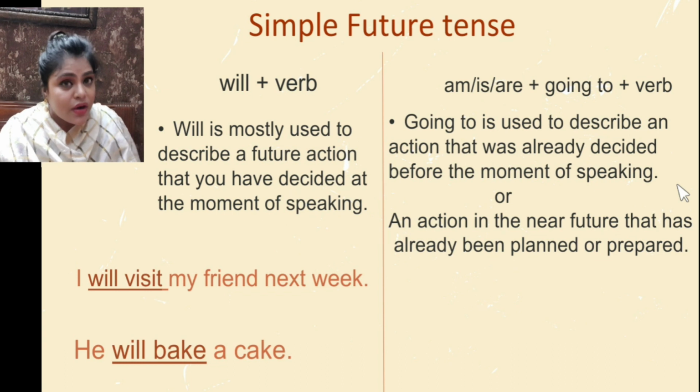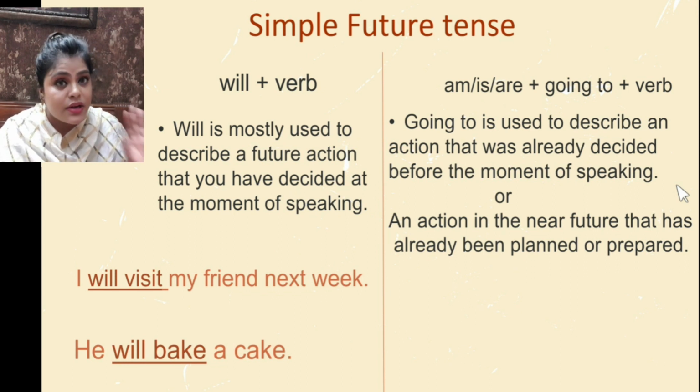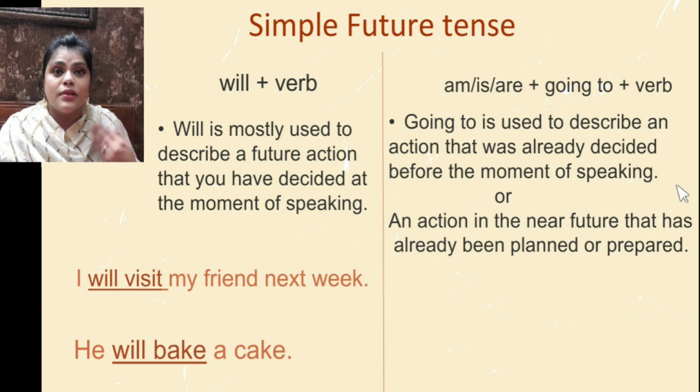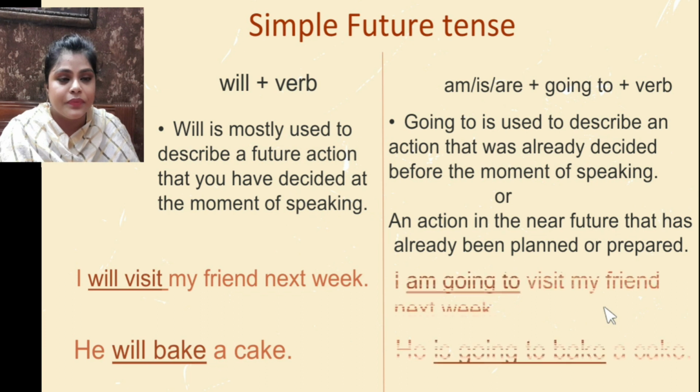That means you've already decided, already planned before the moment of speaking, or an action in the near future that has already been planned. Let's see the example here.